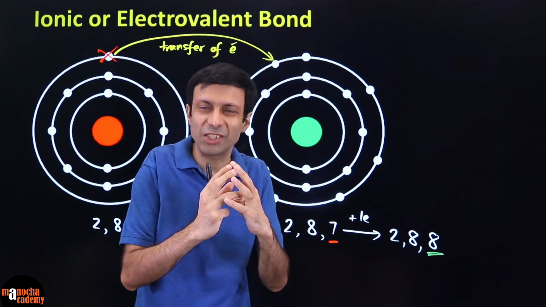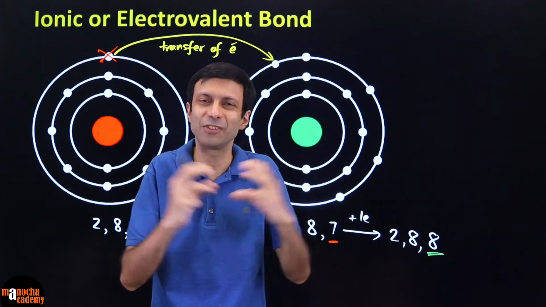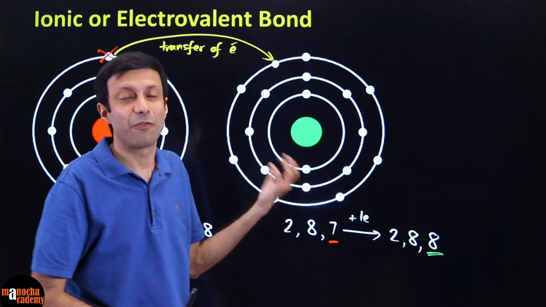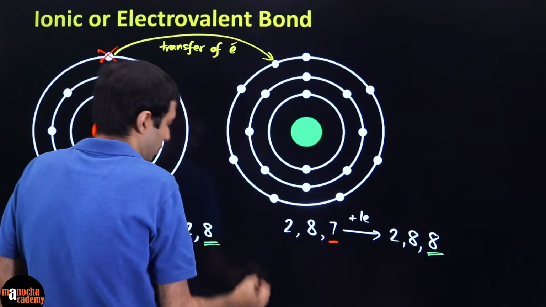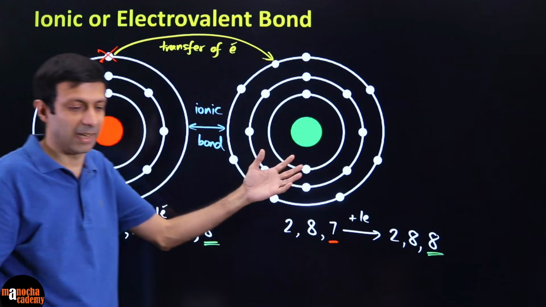Positive and negative attract each other, just like the North Pole and South Pole of a magnet attract. Positive and negative charges, unlike charges, attract each other. So it forms an ionic bond, an attraction. There is a force of attraction here because this guy is positive, this guy is negative.